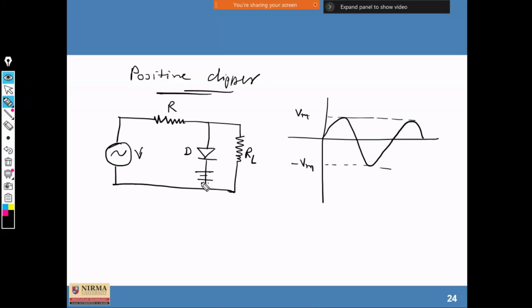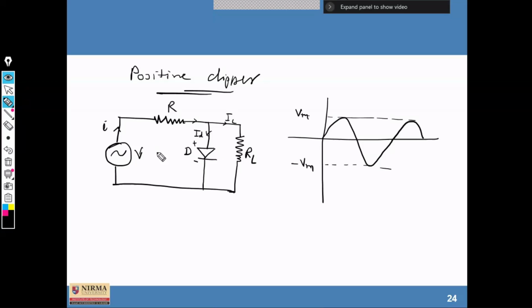By reversing the diode direction, or by connecting a battery like this, with positive terminal to positive, we can have another kind of clipper called a biased clipper. Right now we are not discussing the biased clipper; this is a positive clipper. The current flowing from the source is the same current flowing through the diode. We can consider it as ID, the diode current, and this is IL.